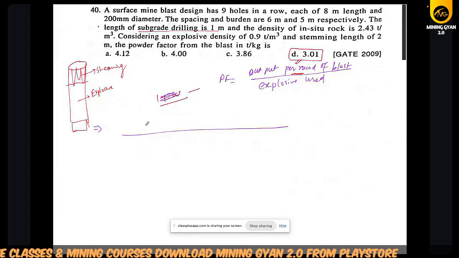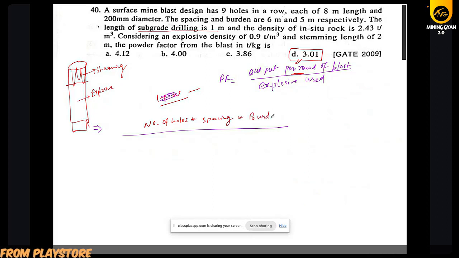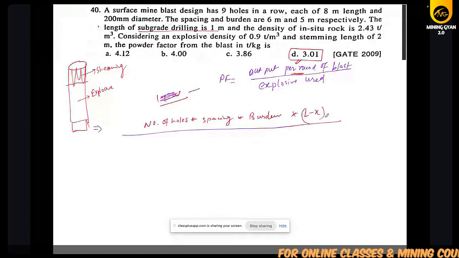If you want, I can calculate again, but number of holes multiply with the spacing, multiply burden, spacing burden, and length minus subgrade area. This is the volume and density of the rock.